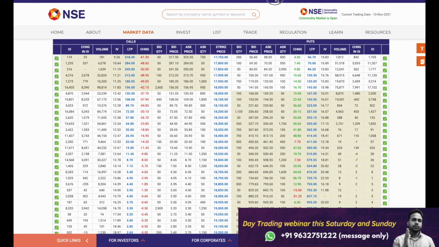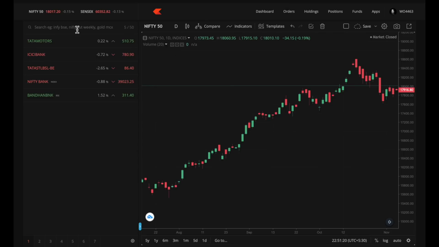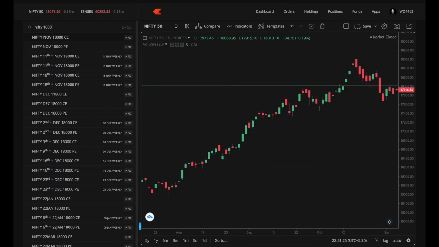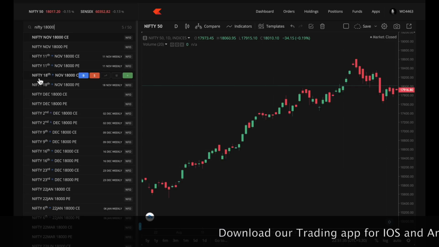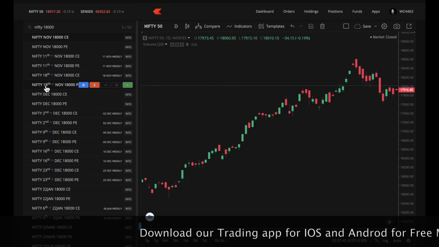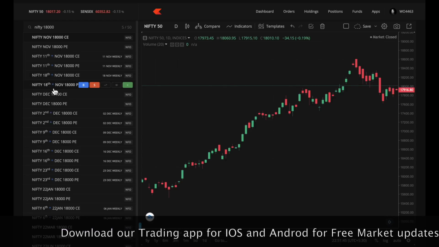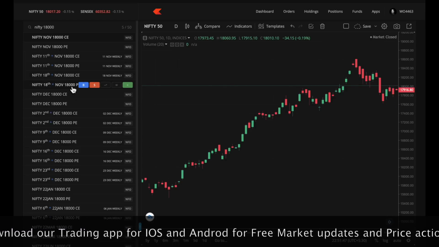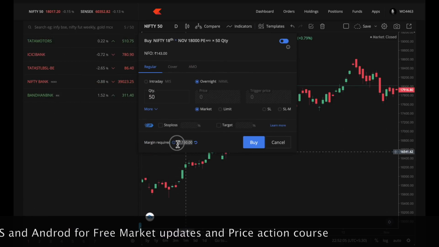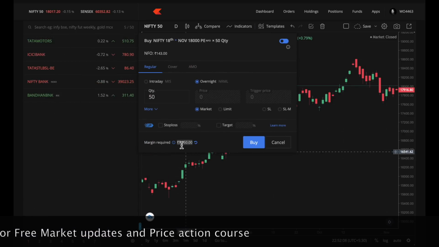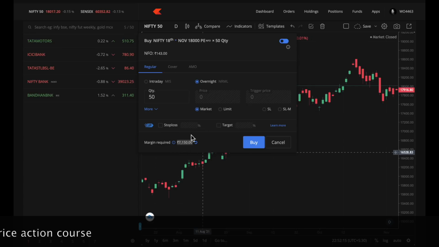Now let me open the trade terminal, and here if I search for Nifty 18,000, here it says Nifty 11th, that means 11th expiry. We are not choosing that, right? We are choosing Nifty 18th expiry. So 18th expiry, what should I do? I should buy a put option if I'm an option buyer. So when I click on buy, if I just have 7,200 rupees, I can buy a put option of Nifty when my view about Nifty is bearish. Okay, so option buyer can trade with less capital.